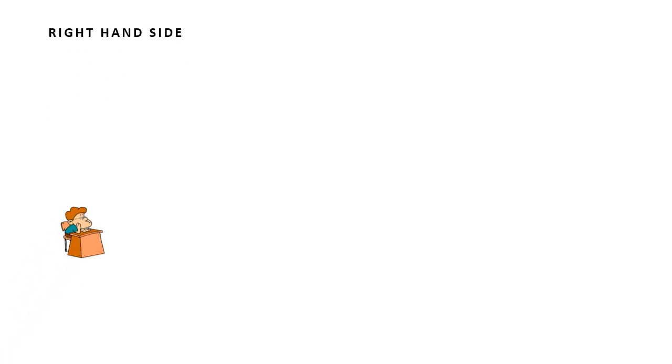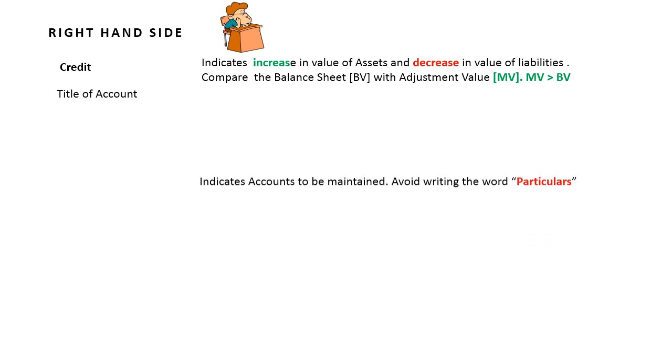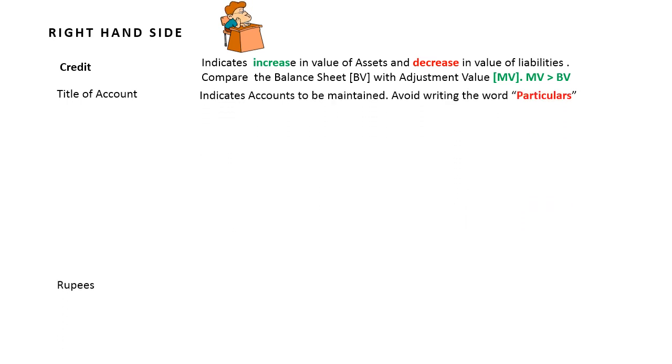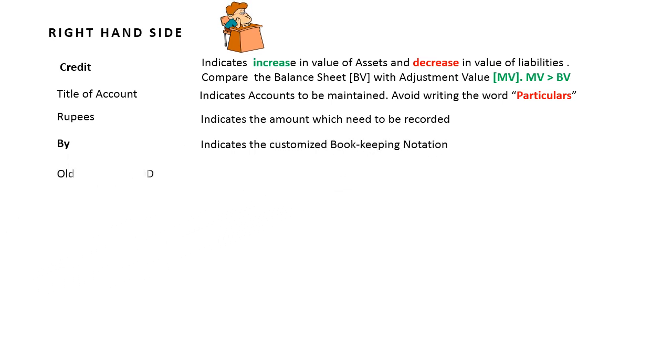On the right hand side, my colleague, is the credit. It indicates the gain out of revaluation. It indicates the increase in value of assets and decrease in value of liabilities. Title of account. You have to insert the various titles of the accounts. Avoid the word particulars. Rupees. Insert the amount against each item. The bookkeeping notation. Normally we follow the word by. Then we come down to the other components of the revaluation account on the credit side.